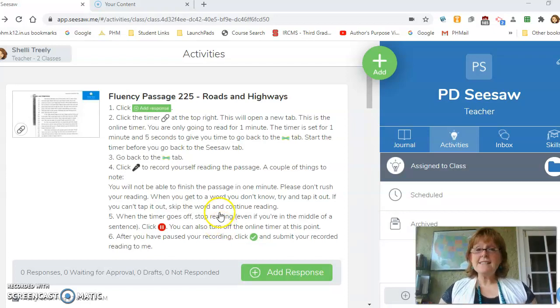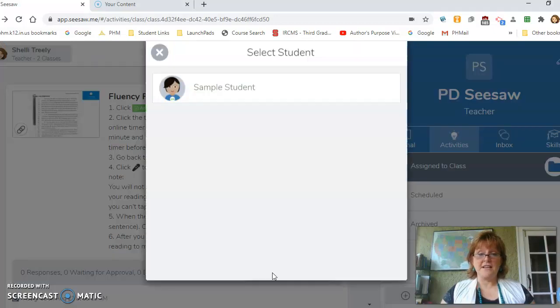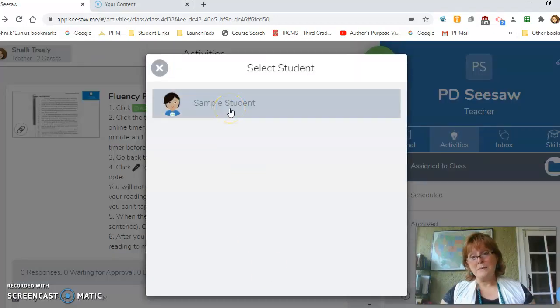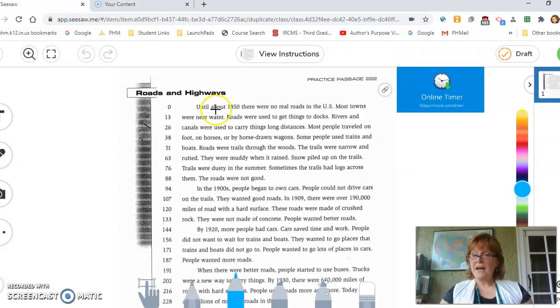All right, now let's get on to the actual activity. So here we go. We're going to click on Add Response. That's the first set of directions. I'm a sample student, so I'm going to click on my sample student, and up comes my page. Just like I said, the online timer's right here. Here's the link. I'm going to click on that, and over here is my microphone tool and everything that I'm going to need. All righty.